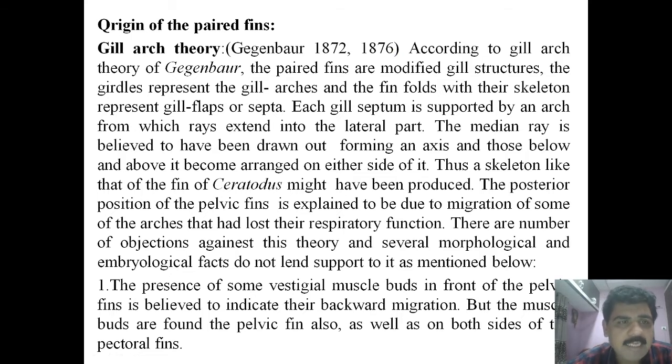According to Gegenbaur's gill arch theory, the paired fins, that is the pectoral fins and pelvic fins, are modified gill structures. The girdle represents the gill arches and the fin folds with their skeleton represent the gill flaps or septa.